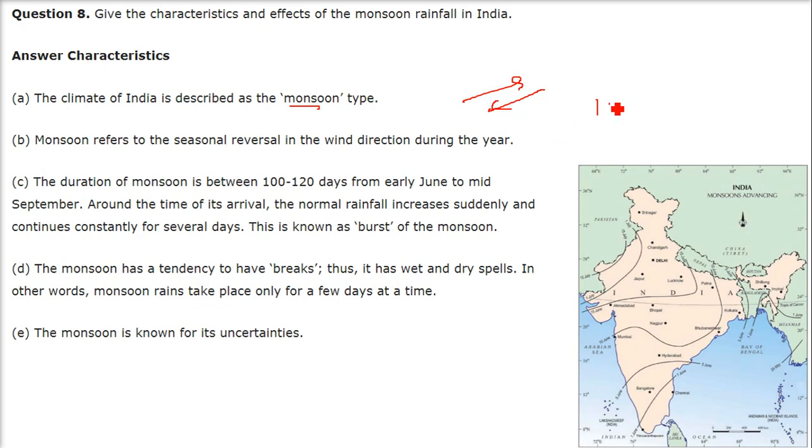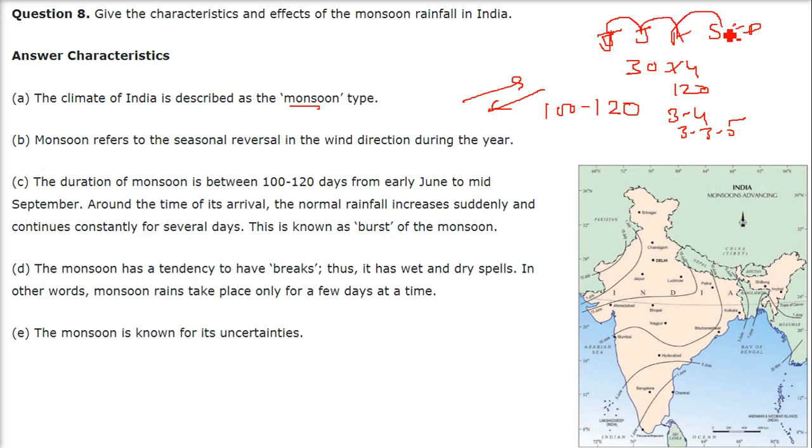The duration of the monsoon is 100 to 120 days. One month is 30 days, so 4 times 30 is 120. So it's around 3 to 4 months, or 3 to 3.5 months, from early June: June, July, August and September. It starts from June, and goes up to mid-September, around 100 days.